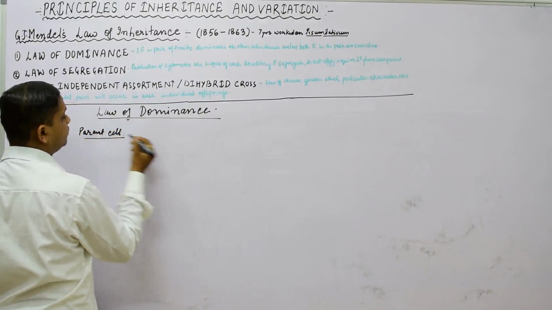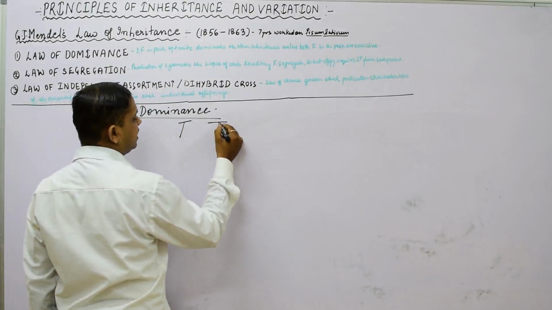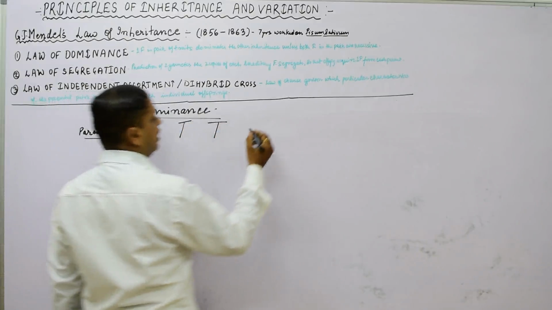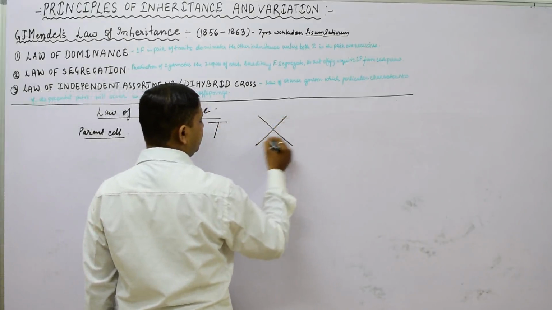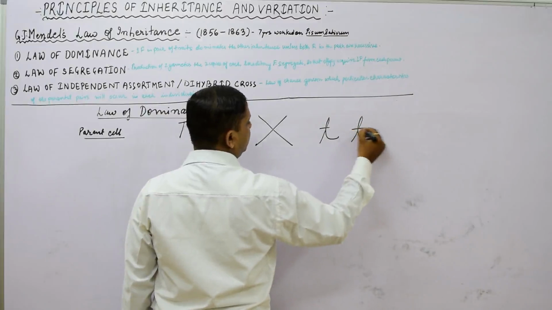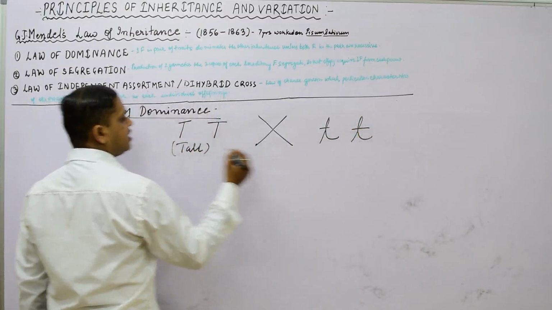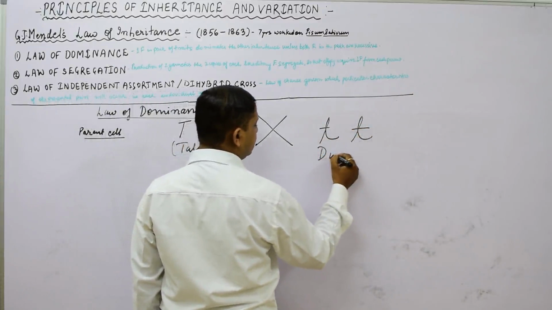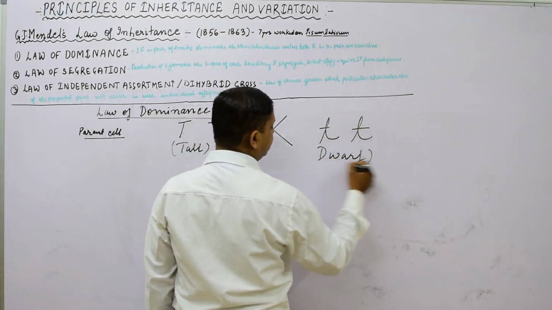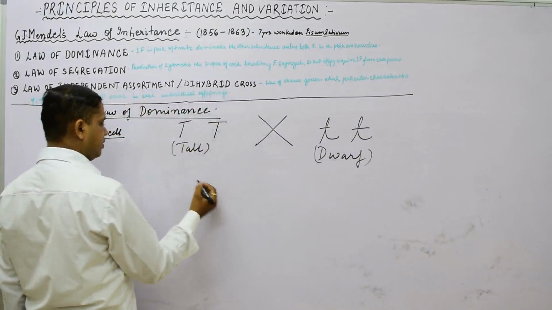Suppose one parent is tall, represented by capital T, and it is crossed with a small t and small t. Capital T is the tall parent and small t is the dwarf, meaning short height.